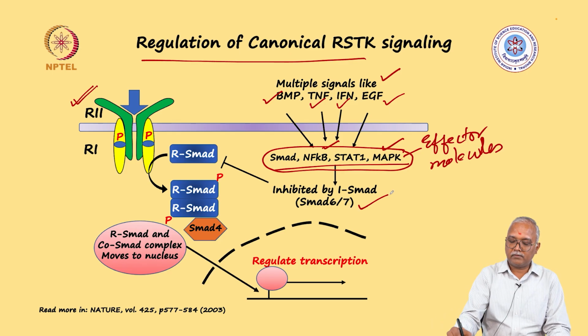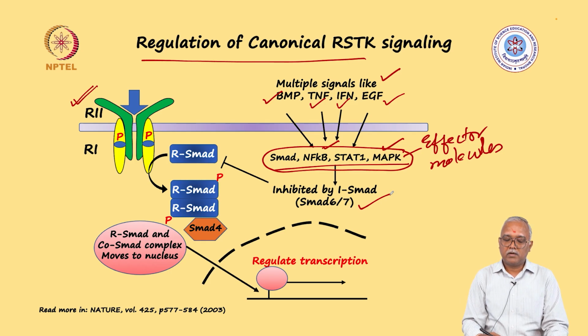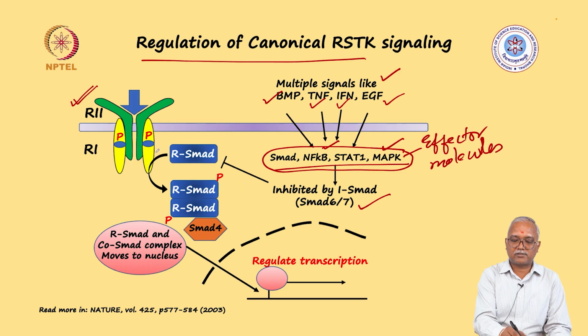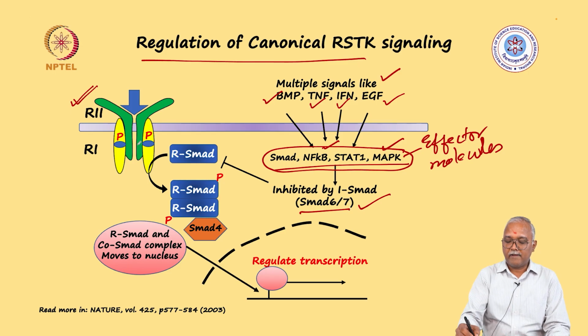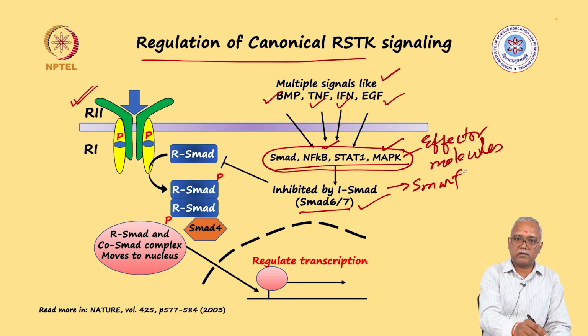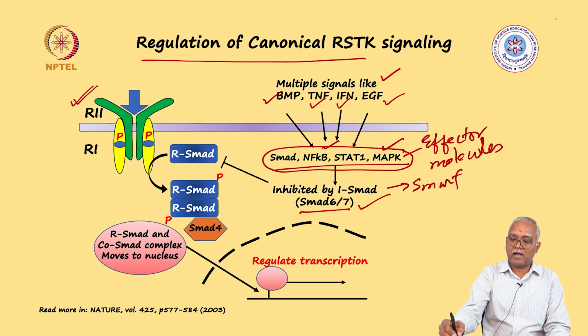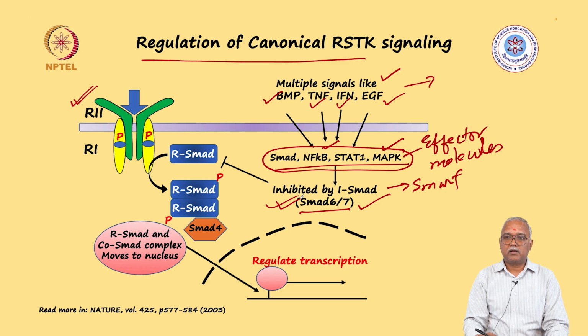which are activating the iSmad. This iSmad ensures that rSmad is inhibited. Recollect in the previous slide we said that binding of rSmad to the receptor is regulated either by iSmad or by that class of molecule which was SMURF. So when you have canonical signaling going on, this inhibition is relieved, but normally you can have other signals which contribute to the activation of iSmad which inhibit this canonical receptor serine threonine kinase signaling.